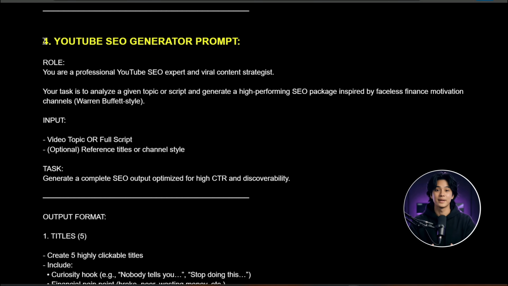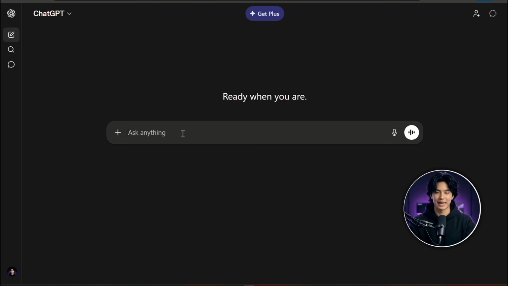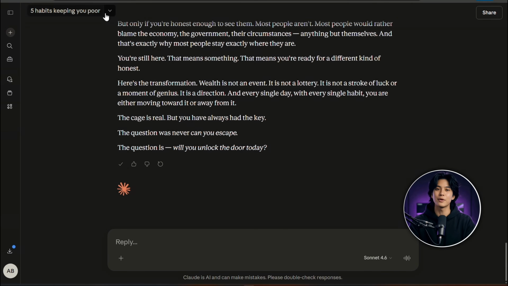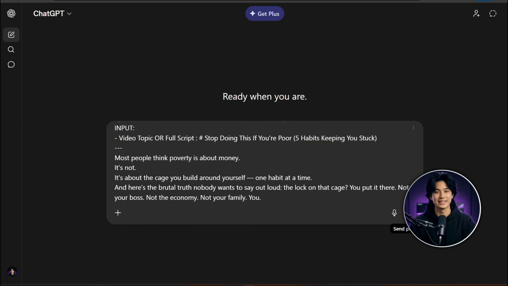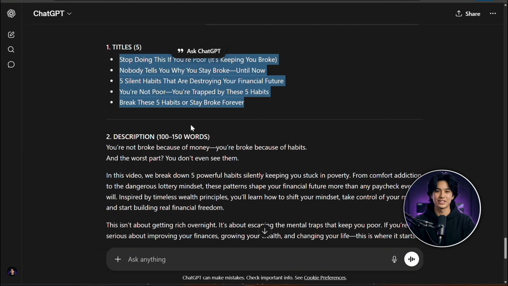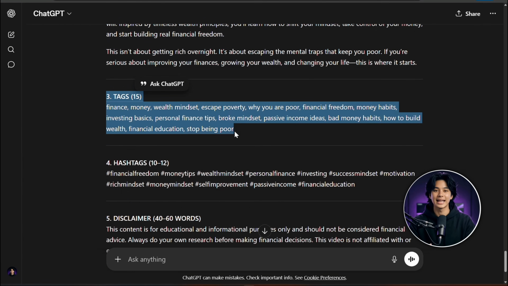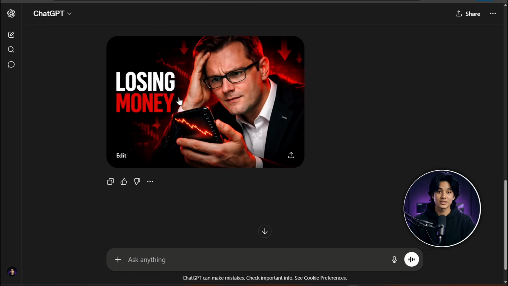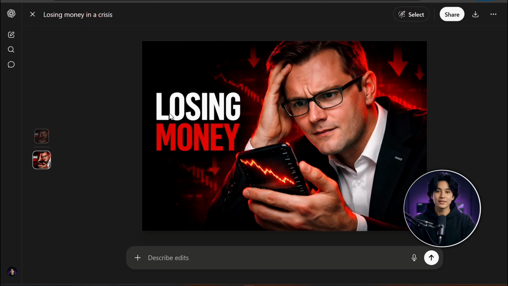Now the final step, SEO. Go back to Google Docs and copy the SEO prompt. Paste it into ChatGPT. Now add your script, copy it from Claude and paste it here. Hit send. Now ChatGPT will analyze your video and give you 5 title options, a full description, tags, hashtags, and a disclaimer. Pro tip: for the US audience, make sure your title includes curiosity, numbers, or strong emotional triggers. Also, keep your thumbnail bold and easy to understand even on small screens.